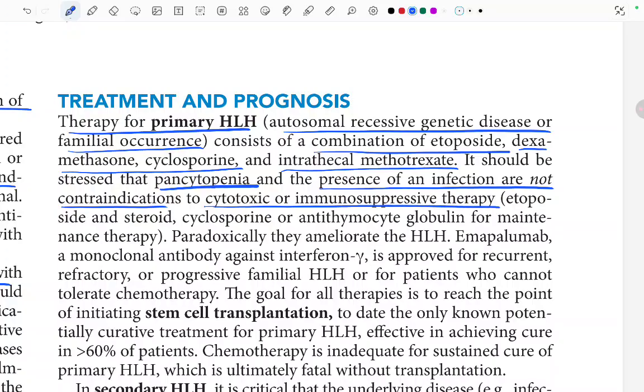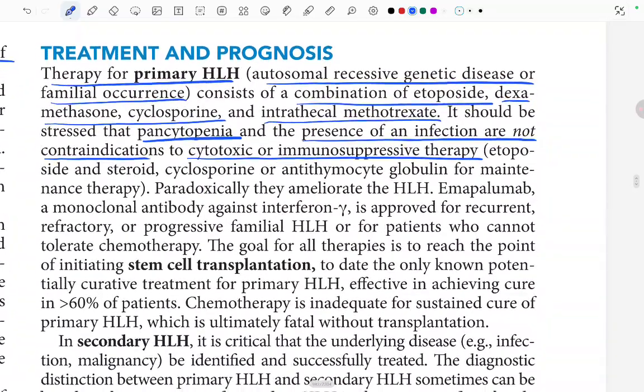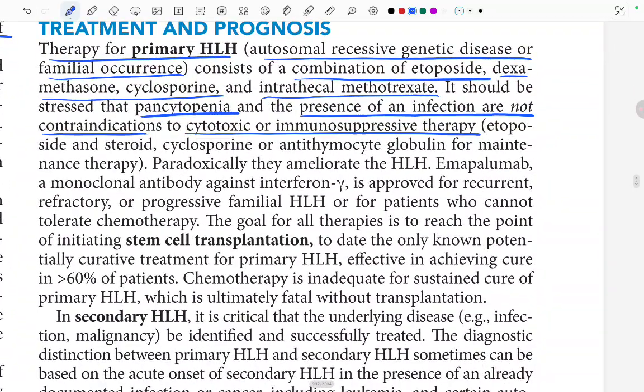Etoposide and steroid, cyclosporin or anti-thymocyte globulin are used for maintenance therapy. Paradoxically, they ameliorate the HLH. Emapalumab, a monoclonal antibody against interferon gamma, is approved for recurrent, refractory or progressive familial HLH, or for patients who cannot tolerate chemotherapy. The goal for all the therapies is to reach the point of initiating stem cell transplantation.